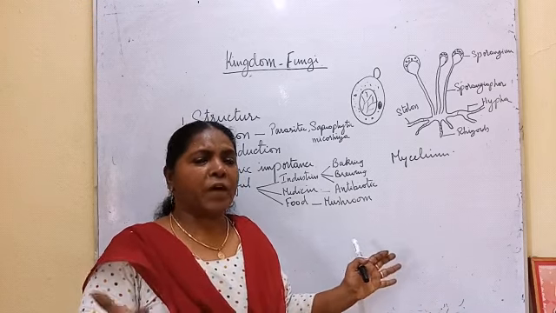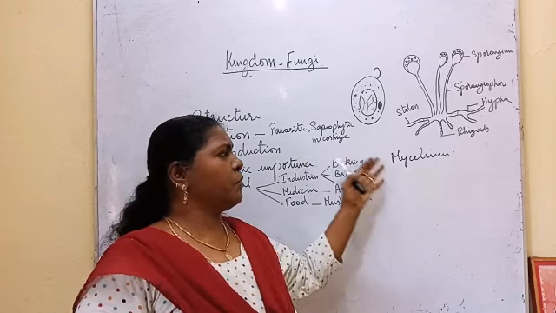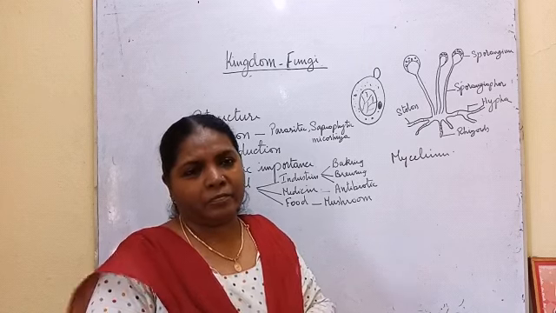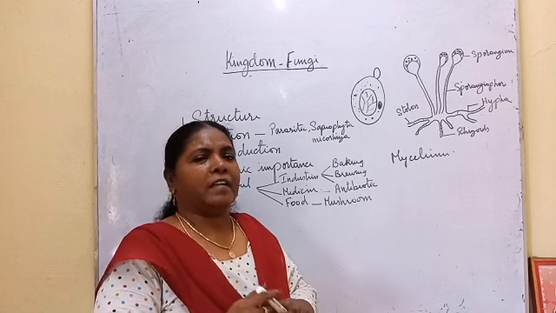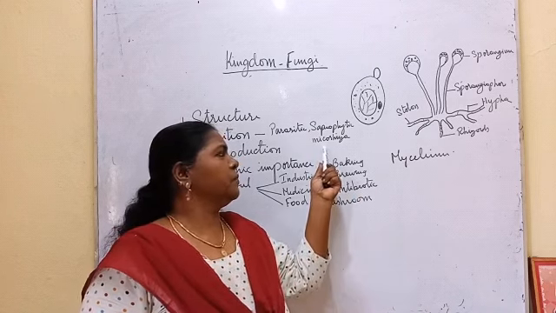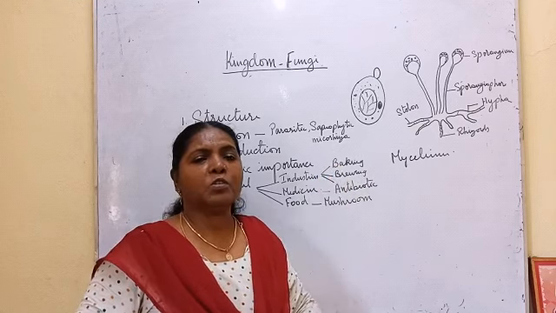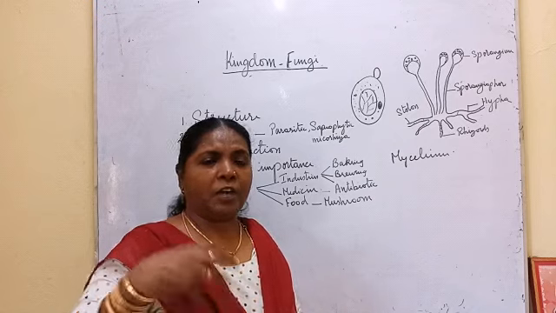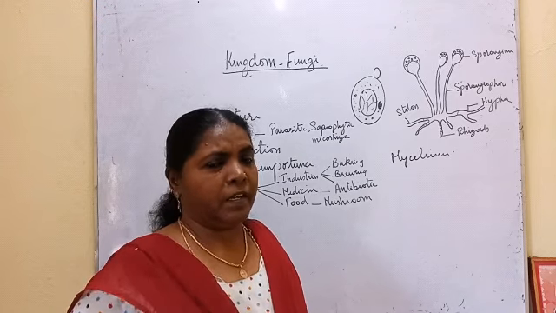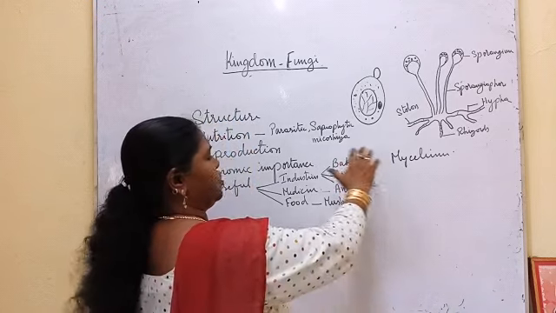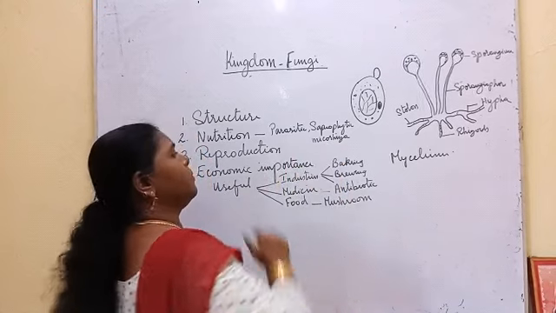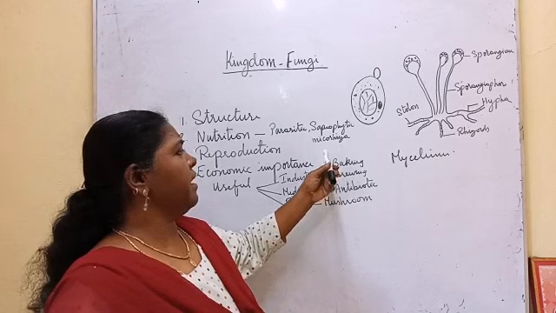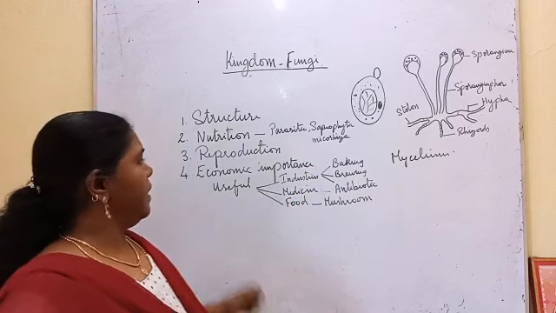The thallus of algae and the mycelium of the fungi together form lichen. Sometimes mycorrhiza lives in the roots of cypress plants, and it fixes phosphorus in the soil. So symbiotic relation is also seen in fungi. Okay, so parasitic, saprophytic, and mycorrhizal.